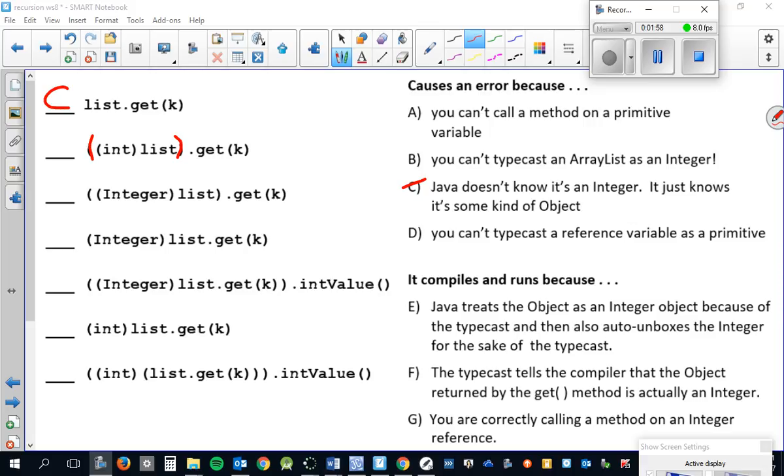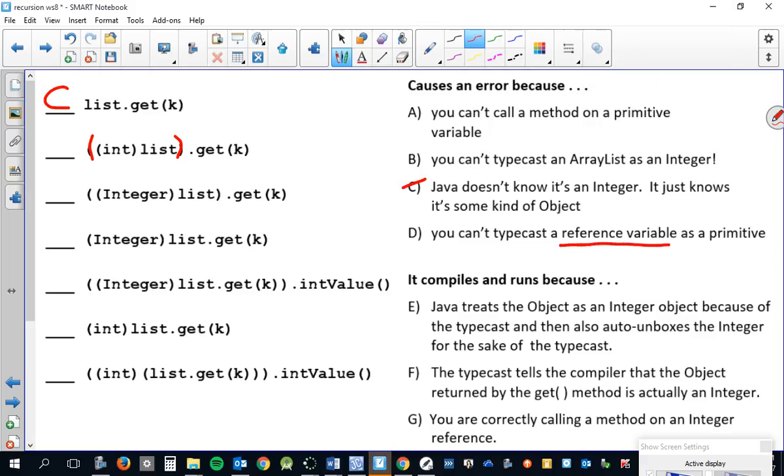Which of these explains that failure? D. You can't typecast a reference to be a primitive. If you chose B, it looks good, but we're not actually typecasting an integer object. The typecast says it's an int. So it is D, okay? Now, the next one is trying to still typecast the array list as an integer, which is a fail. And now that one's B. Because once again, array list is not an integer.